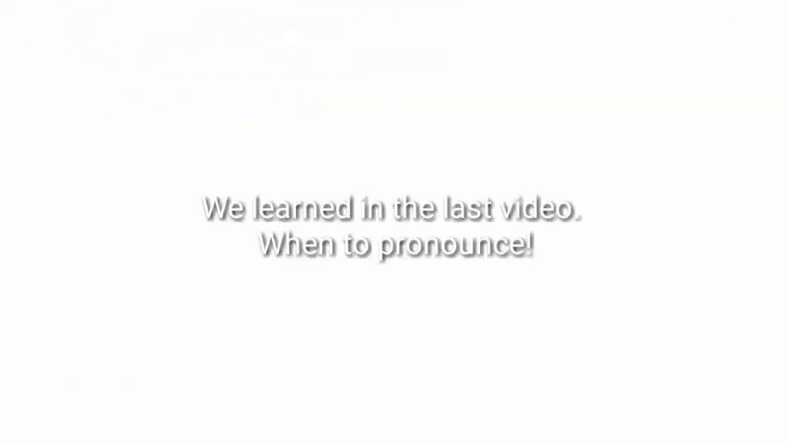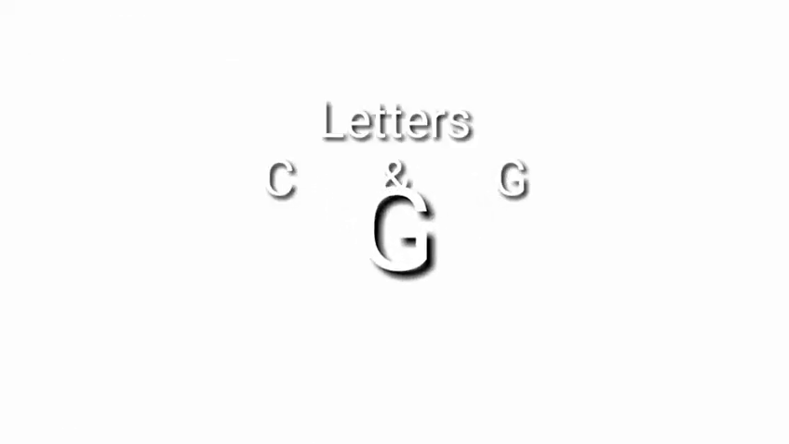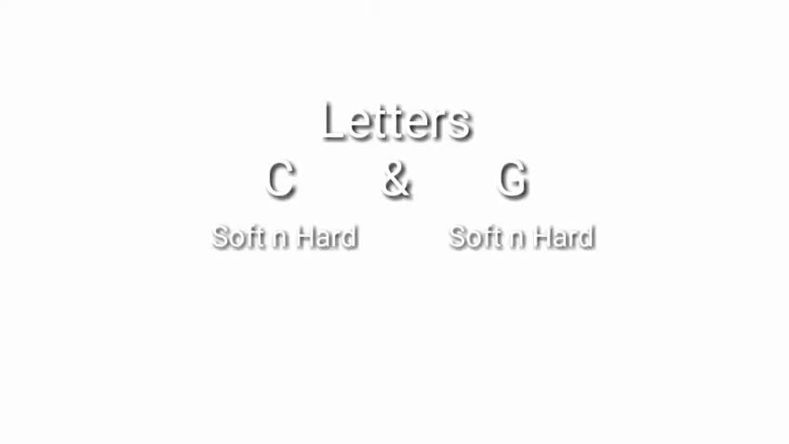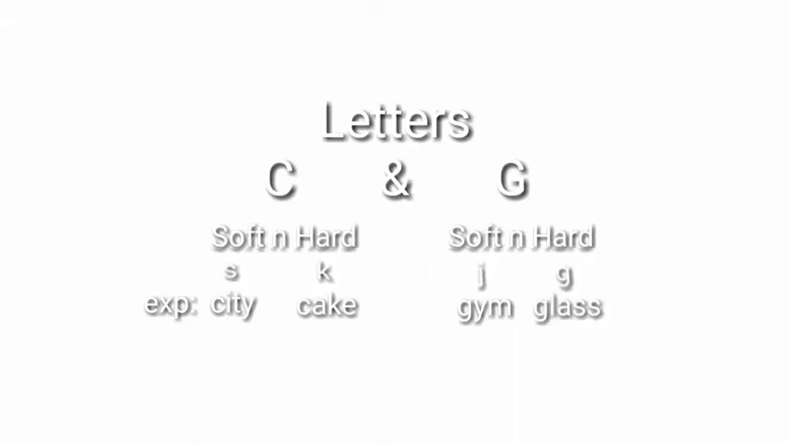We learned in the last video when to pronounce fat and fate, or man or mundane. Letters C and G have two types of sounds, soft and hard. Soft C has a sound like S, for example, city, and hard C has a sound like K, for example, cake. Soft G has a sound like J, for example, gym, and hard G has a sound like G, for example, in glass.